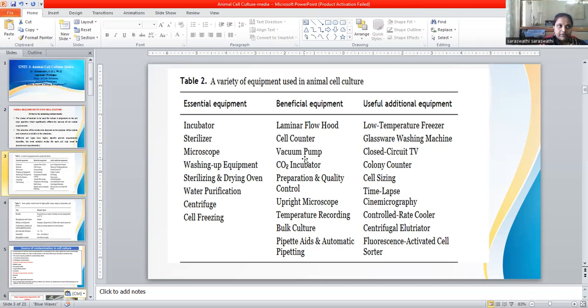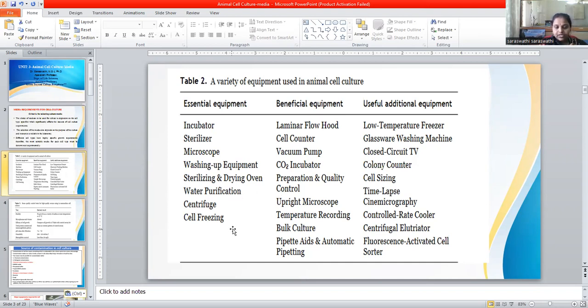We can't use normal filter paper. If you use the vacuum pump, you can use a very small bottle-top or small-size filter with membranes, so that you can filter the plant extract and use it for the cells, for example to synthesize nanoparticles and so on. Then a carbon dioxide incubator: we have to maintain 5 to 10% carbon dioxide in animal cell culture for cell growth and development. Then a centrifuge, the general cell centrifuge, and water purification, that is, double distilled water.